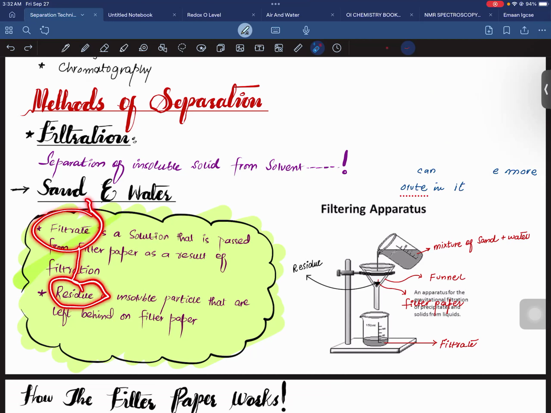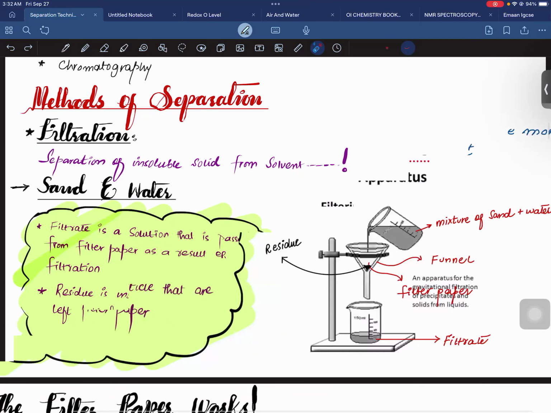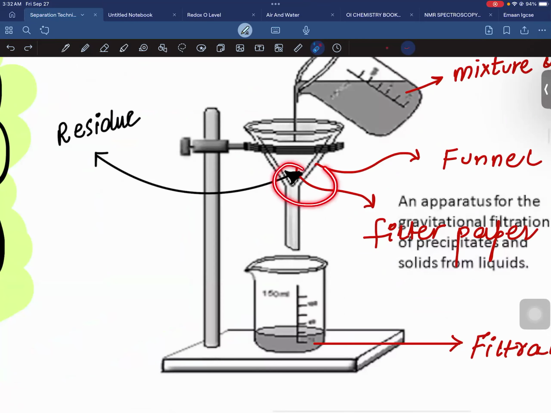The filtrate is a solution that has passed through the filter paper as a result of filtration, but the residue is the substance left behind on the filter paper. If you can see this, this is the residue which is left behind on the filter paper, and this is the filtrate which has passed through the filter paper.